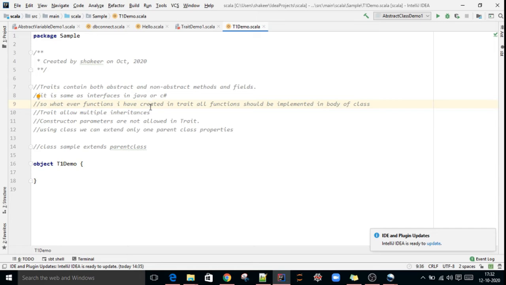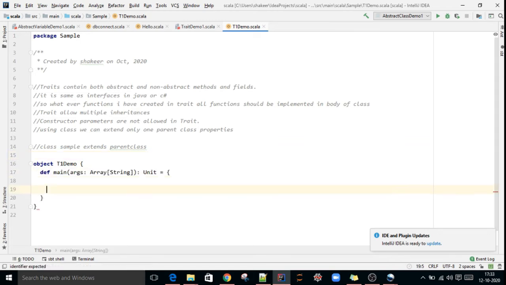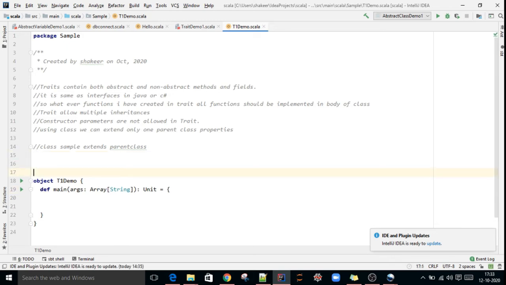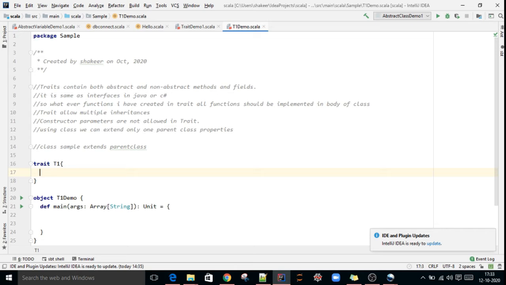For example, I will create one trait. I created one object and a main method also. Here I am going to create a trait using the trait keyword. I am naming it t1.